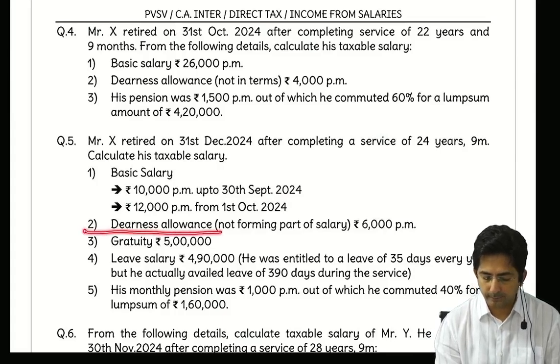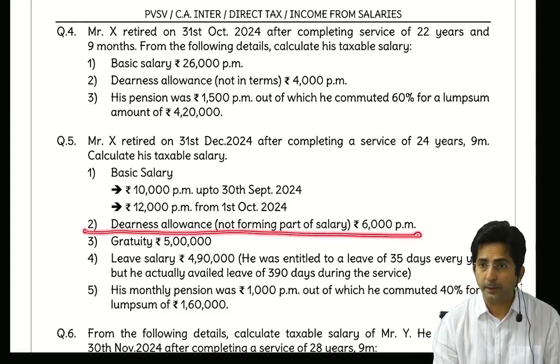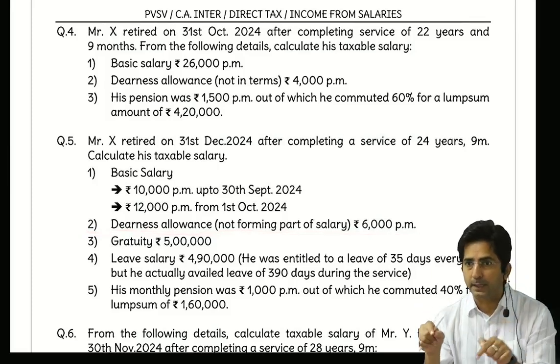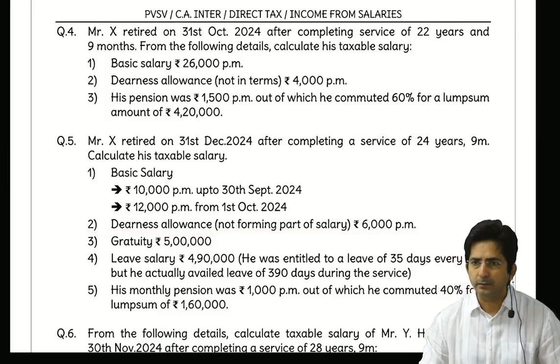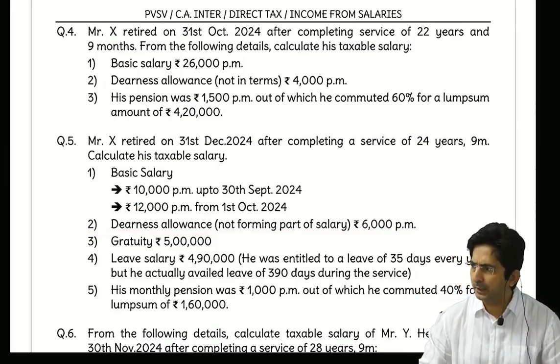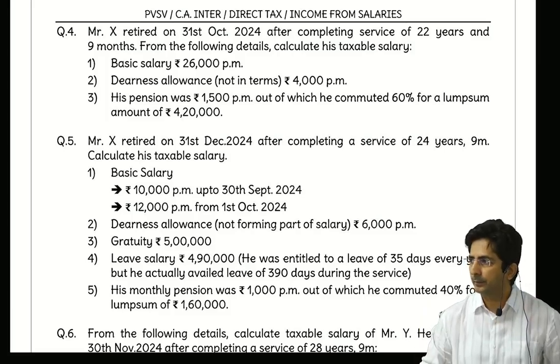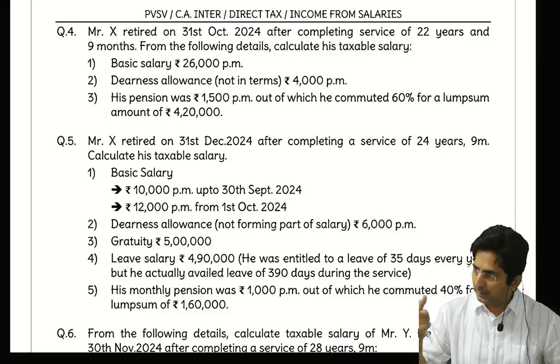Next question. Not forming part of salary. So usually in dearness allowance bracket you will find something written: in terms, not in terms, forming part of salary, not forming part of salary. So this concept I am explaining. Then I will start gratuity.